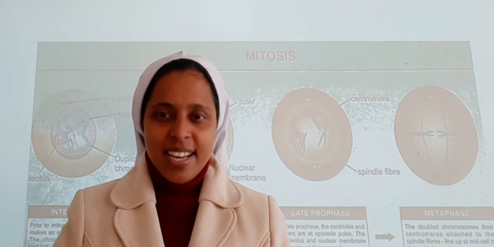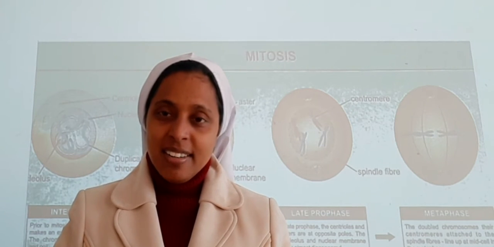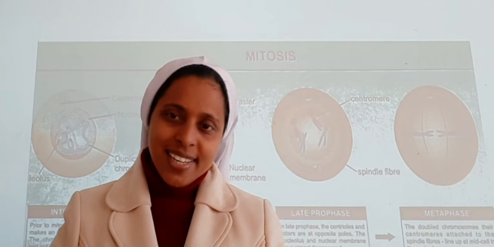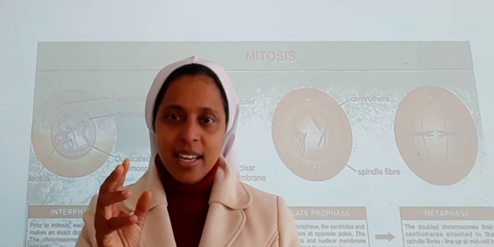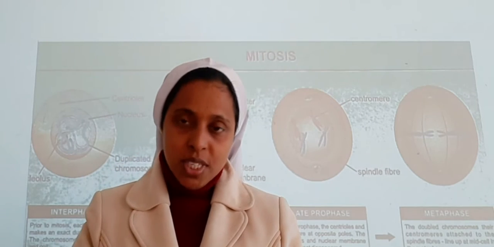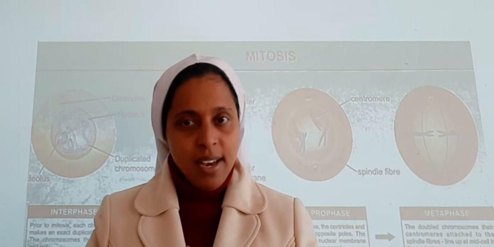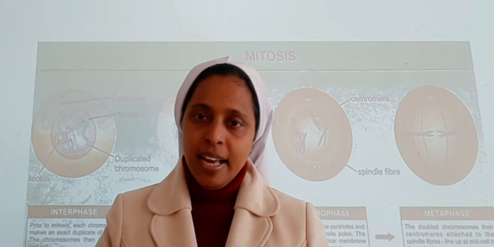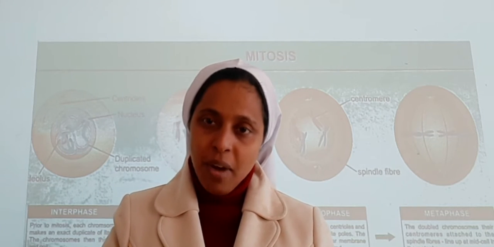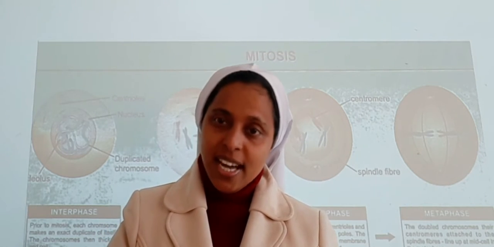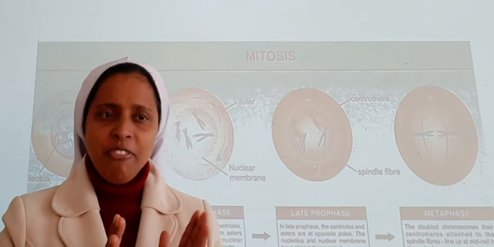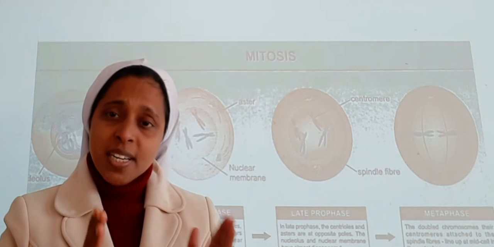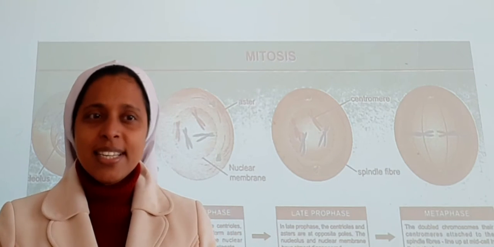In our previous class we discussed the overview of the cell cycle and cell division. We had an overview of the cell cycle, how we are going to learn about it, and what we are going to learn. Today, let us discuss mitosis. Mitosis is otherwise called the M phase. We can call this M phase the most dramatic period of the cell cycle.